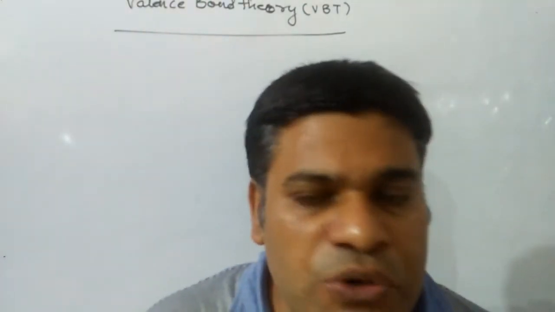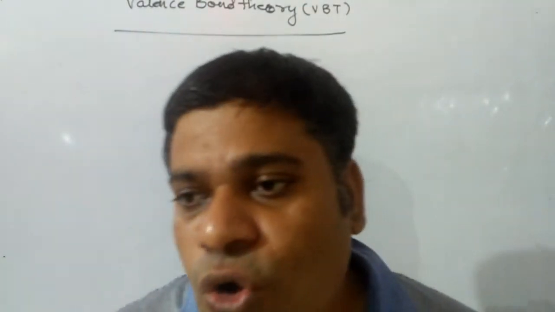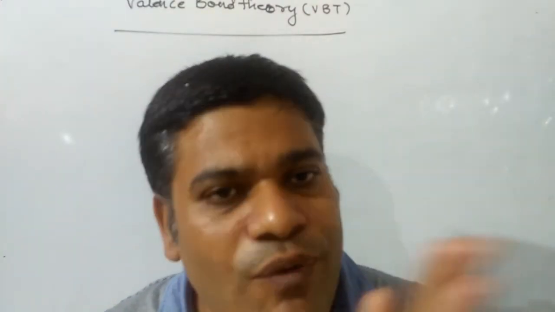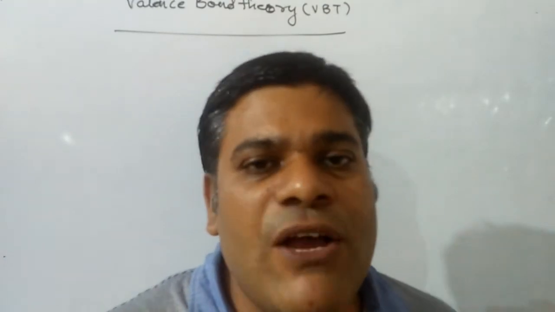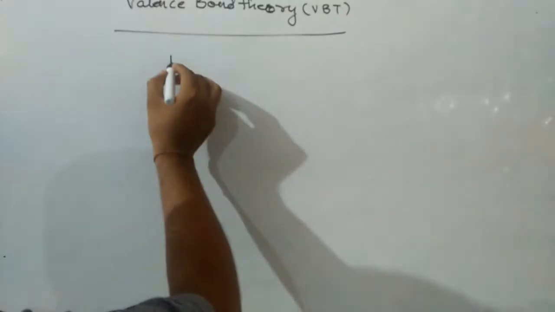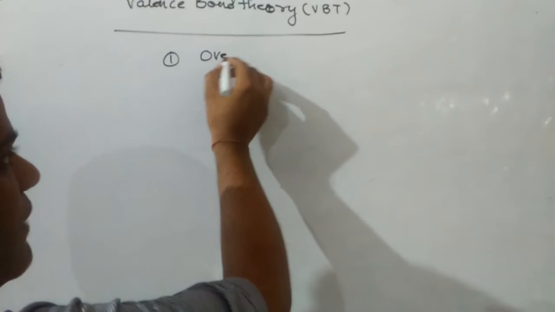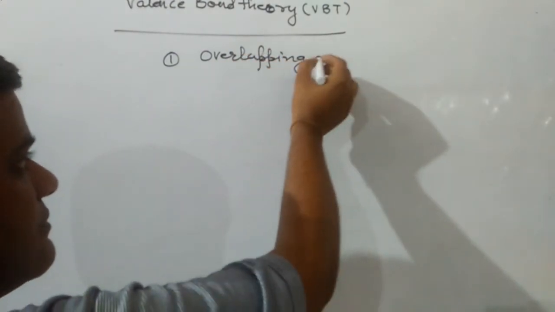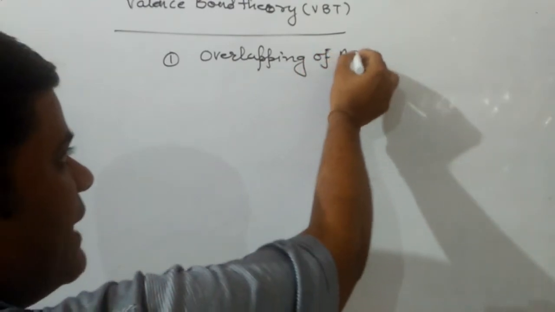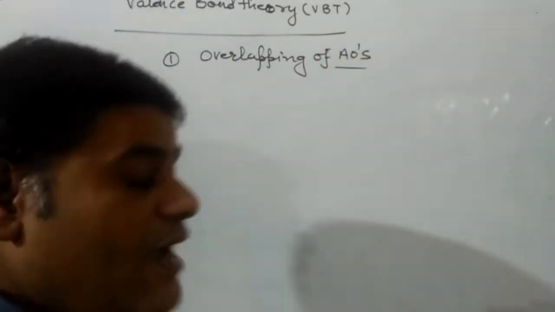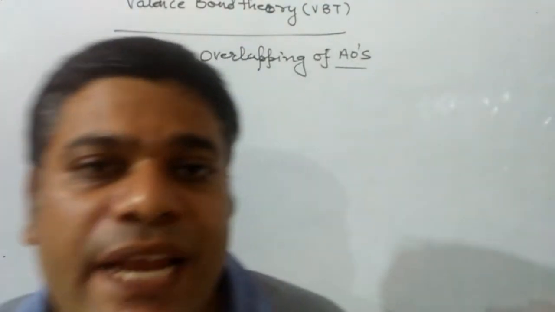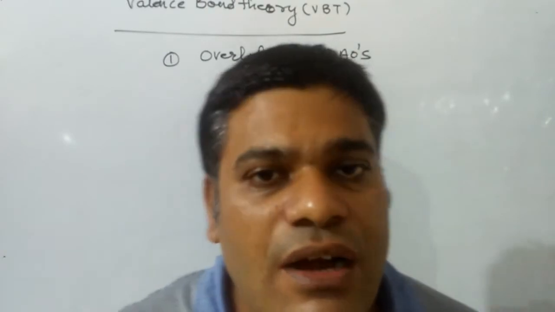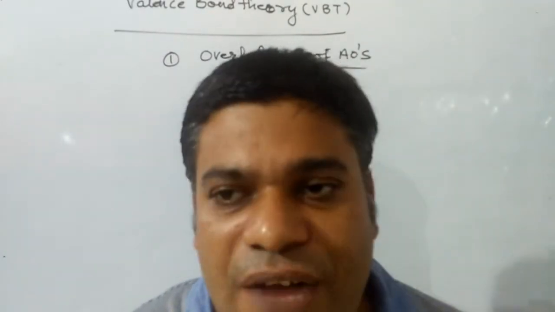According to this theory, a covalent bond is formed by overlapping of atomic orbitals. The second point is that the overlapping atomic orbitals should be half-filled and should have electrons of opposite spin.